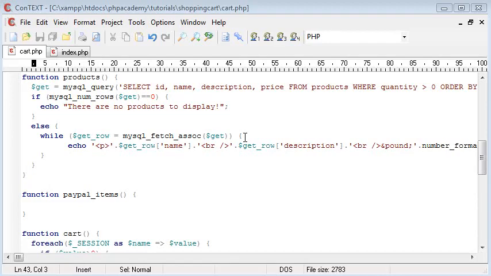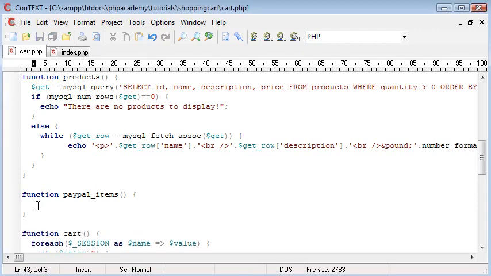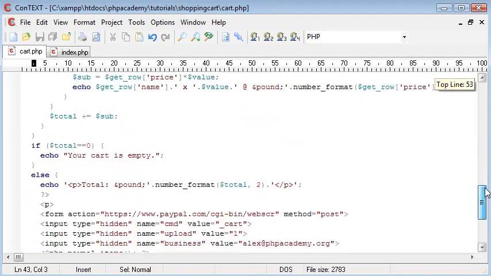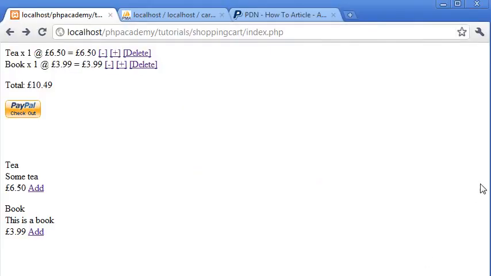Okay, so following on from the last part of the tutorial, we're creating this PayPal items function. Now this is probably the most complicated function because it ties in with this function here. So we're basically calling this function inside our cart function. The reason for this is we've created a standard checkout button, but the PayPal items is going to list individual input fields for each item that we have in our cart. And the reason it does this is to make it look a bit nicer when we're dealing with PayPal.